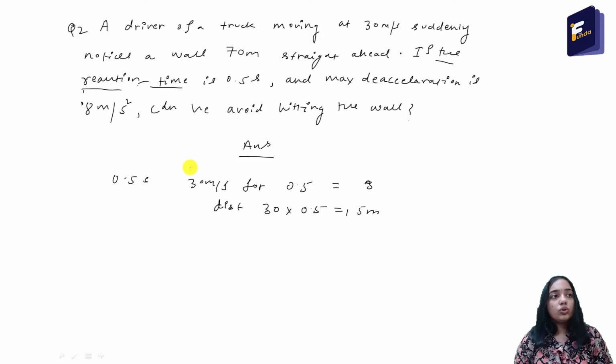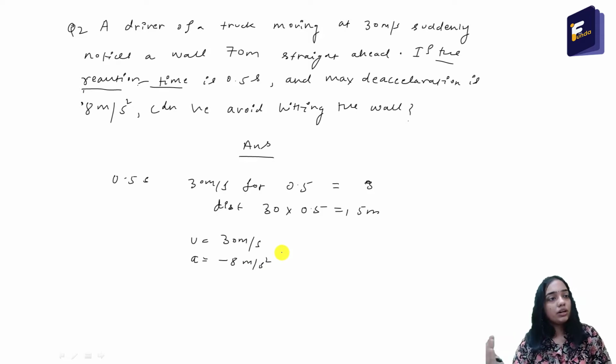After applying the brake, the initial velocity will obviously be 30 meter per second, because from that velocity only it is applying the brake. The acceleration will be minus 8 meter per second square because it is in the opposite direction. If the truck is moving at 30 meter per second in this direction, then the brakes will act at 8 meter per second square in the opposite direction, because it is the brake, it will reduce the velocity.